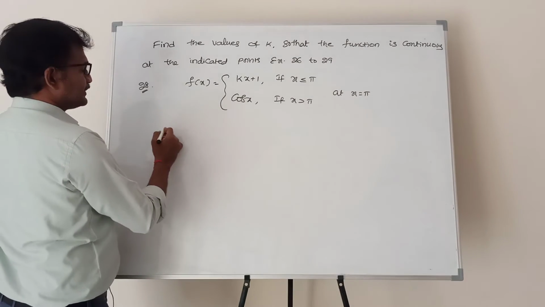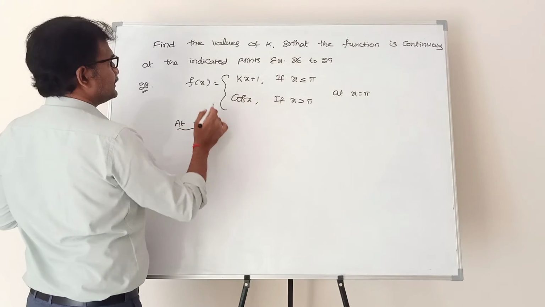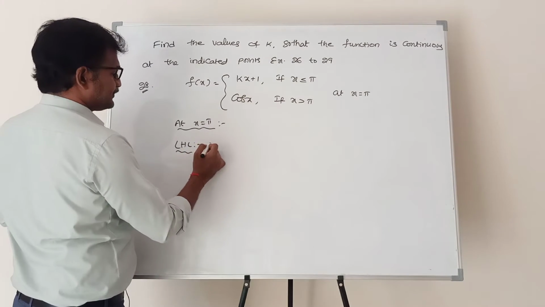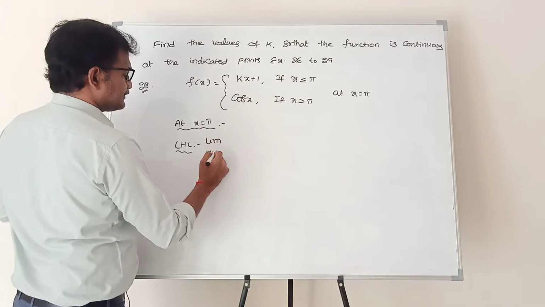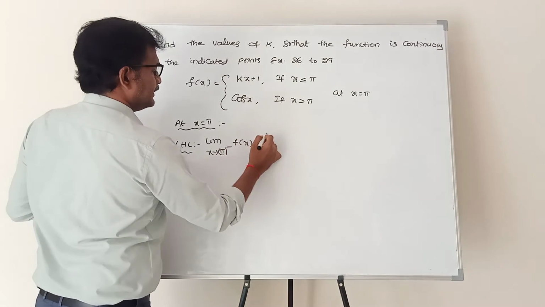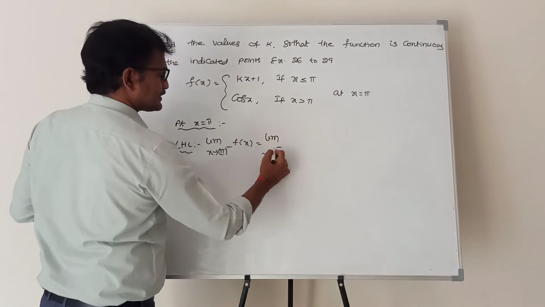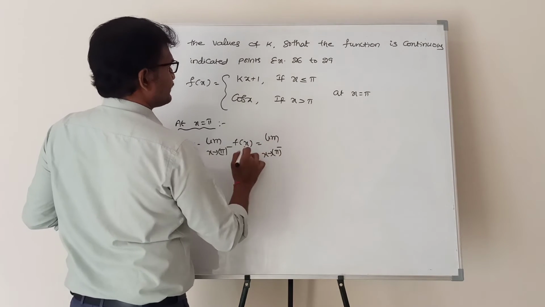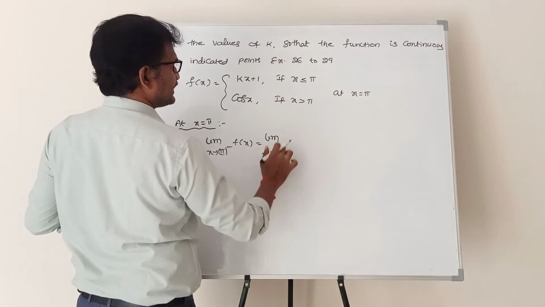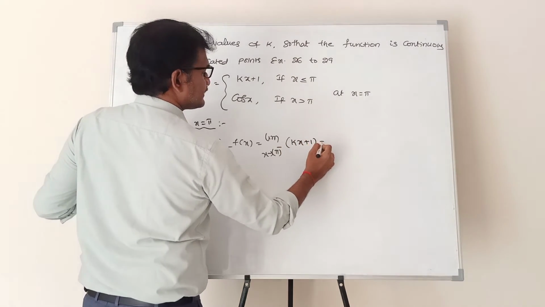x equal to pi. At x equal to pi. So for every problem you need to take left hand limit and right hand limit from 26 to 29. Left hand limit is limit x tends to pi minus f of x. What is f of x? Pi minus means x less than pi. If x is less than pi, f of x is kx plus 1.